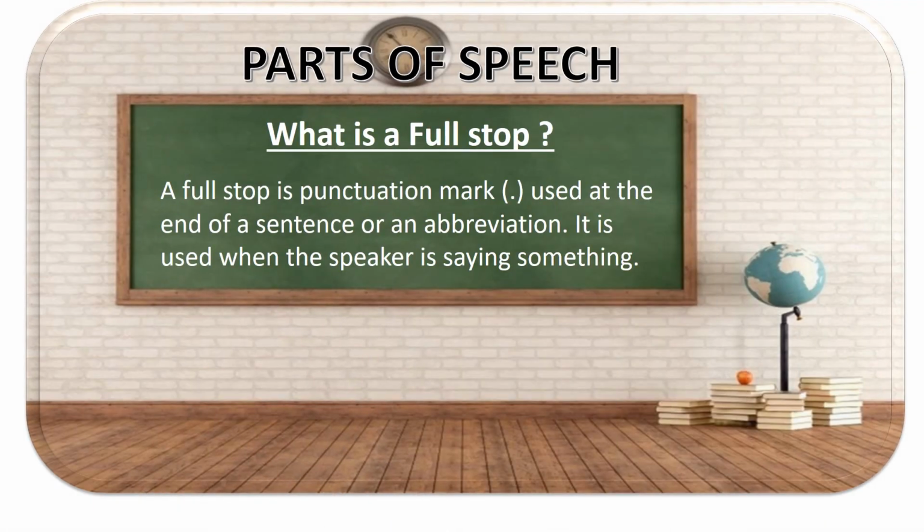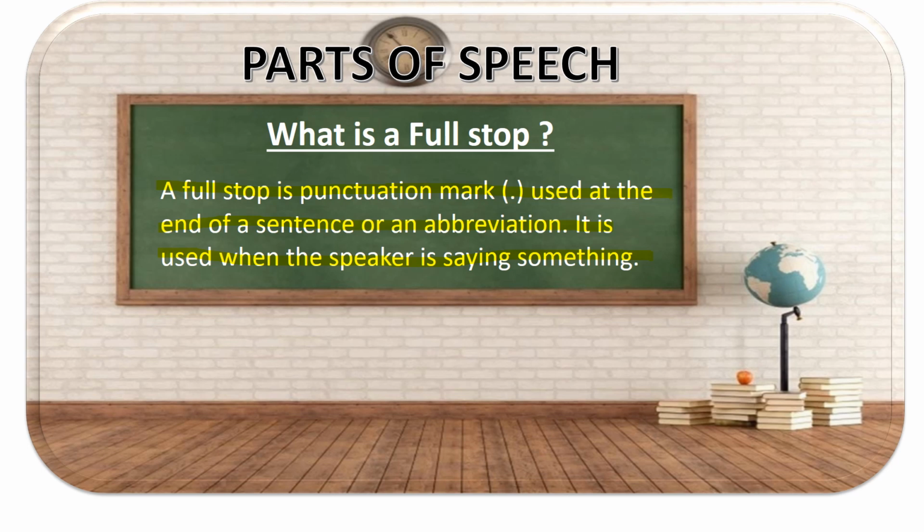The first punctuation mark that we're going to be talking about is the full stop. A full stop is a punctuation mark used at the end of a sentence or an abbreviation. It is used when the speaker is saying something, when you're being told something and you don't need to answer or respond back. It's a statement, mostly a true statement, or something that somebody is saying. They're not asking. When you're saying something, you use a full stop at the end.